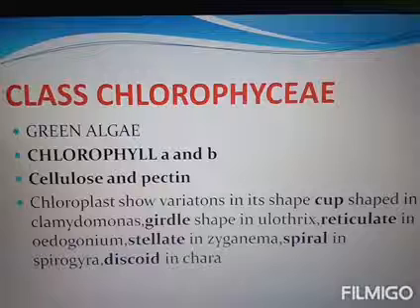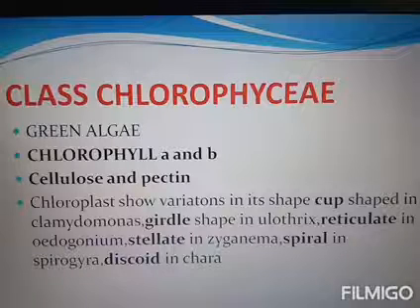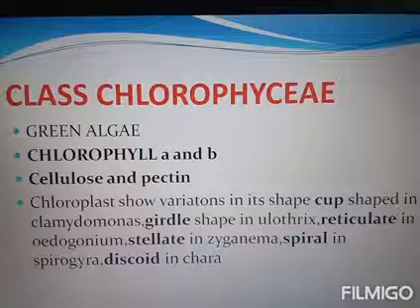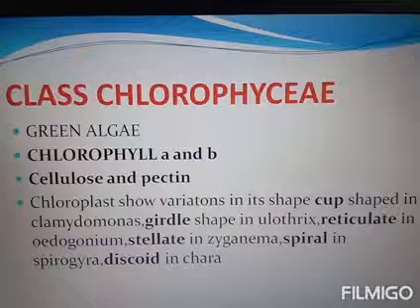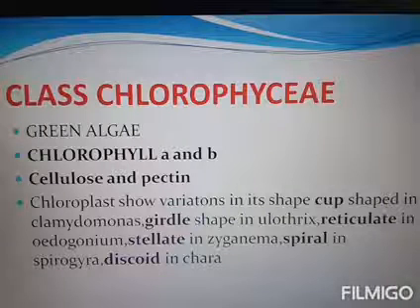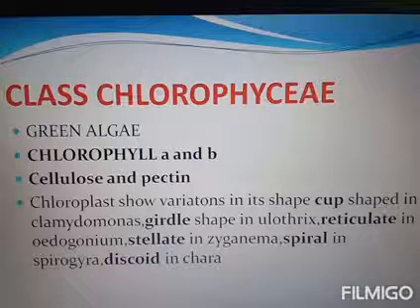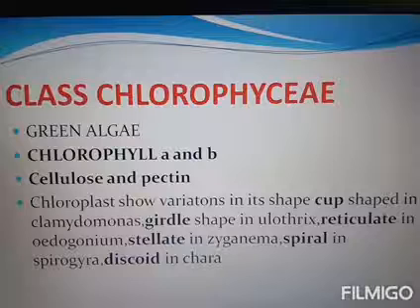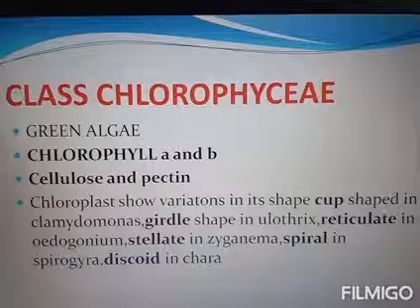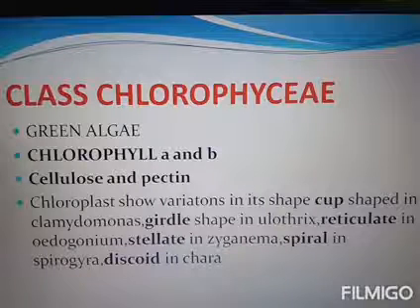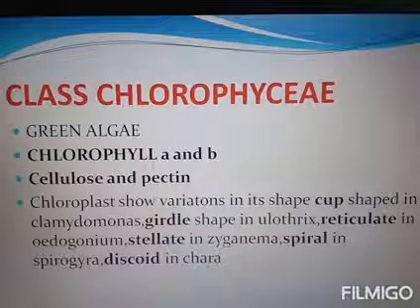Okay, so the common examples of the green algae are Chlamydomonas, Volvox, Ulothrix, Spirogyra and Chara. We discuss all these names in different examples. Repeating the names: Chlamydomonas, Volvox, Ulothrix, Spirogyra and Chara. Clear? So this is about Chlorophyceae, otherwise known as green algae.